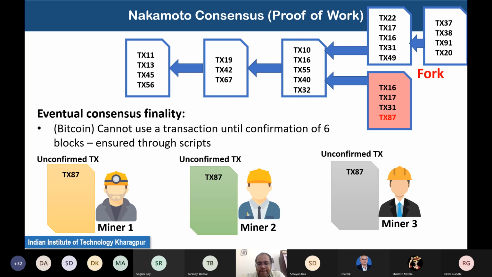Fine. Any other query? Sir, after receiving the block from a miner, do the nodes verify all the transactions that have been added by the miners, or do they only verify the?